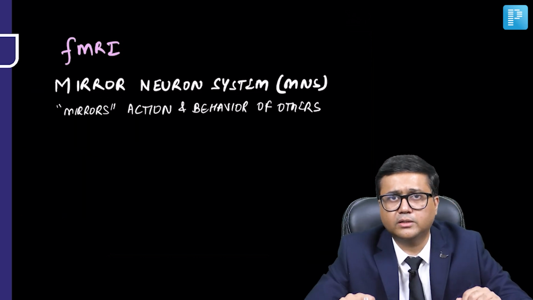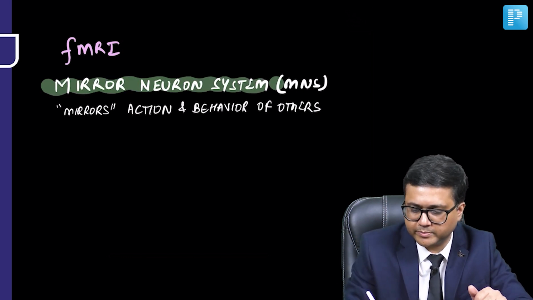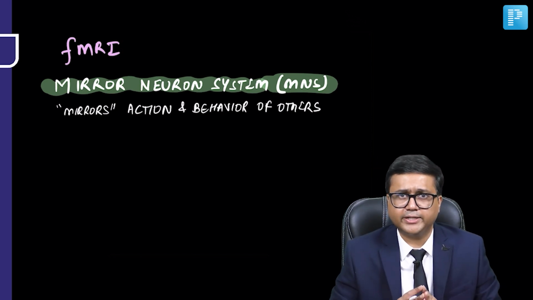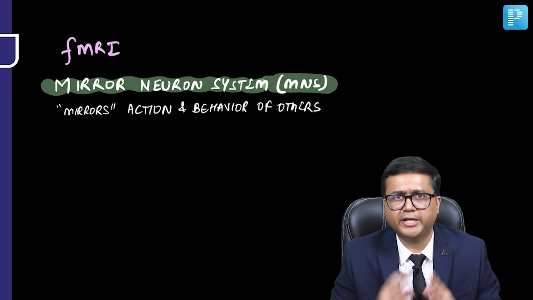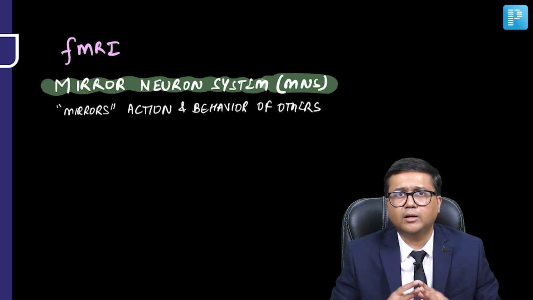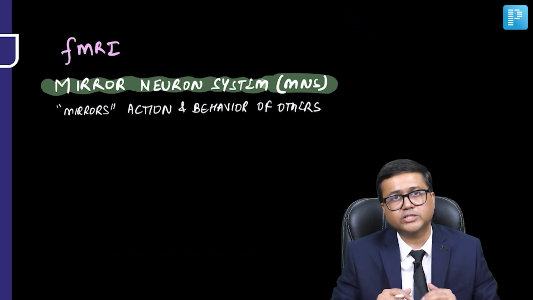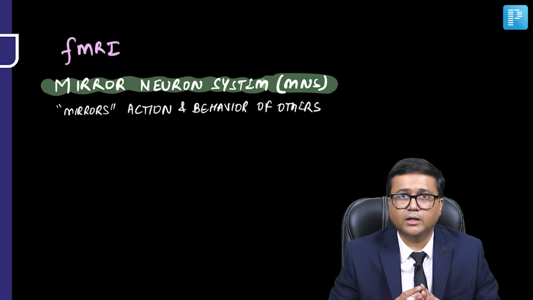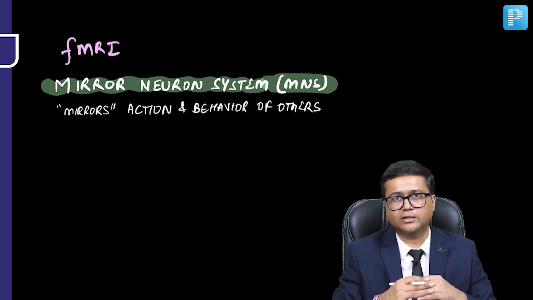Now, there is a growing consensus that there is dysfunction in the mirror neuron system, the MNS, in patients with autism spectrum disorder. When we study someone's brain, different activations in certain regions may occur, and involving theory of mind, the dysfunction is because of this mirror neuron system. So what is this mirror neuron system? When we perform some task, certain areas in our brain are activated.